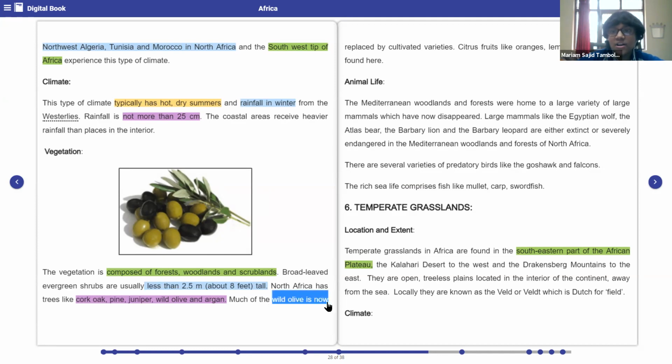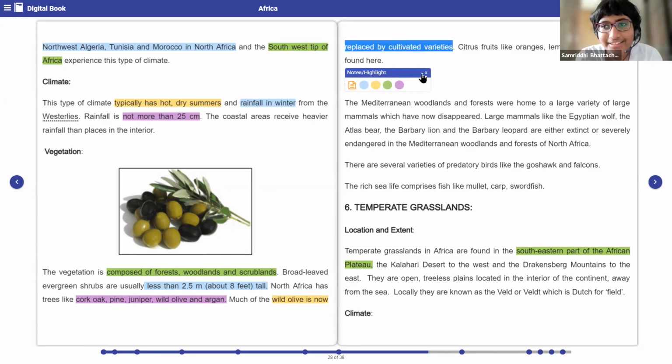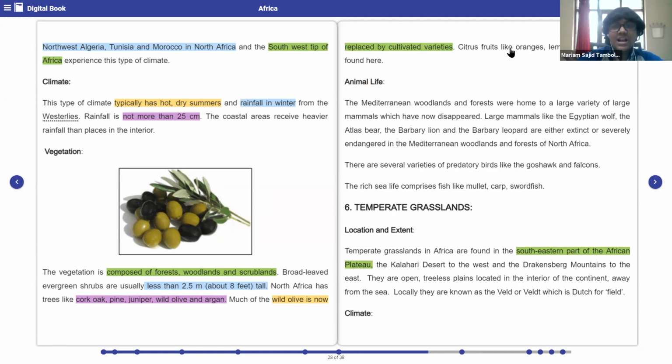Citrus fruits like oranges, lemons, and grapes are found here. Do I need to explain this line? No need, right? You all understood this, right? Now we'll go on to the animal life. The Mediterranean woodlands, what do you think? What kind of animal life would be here? Wild animals like the Egyptian wolf.